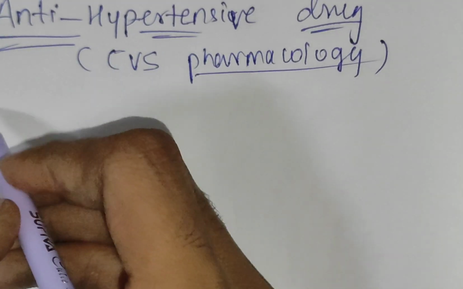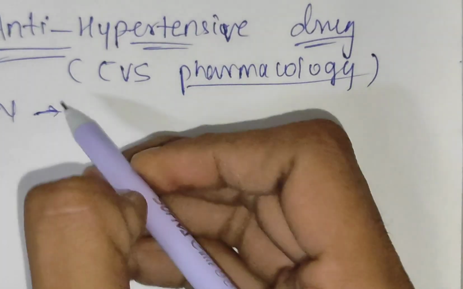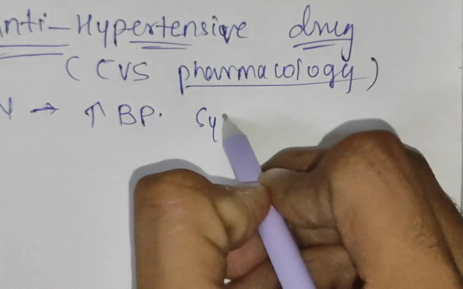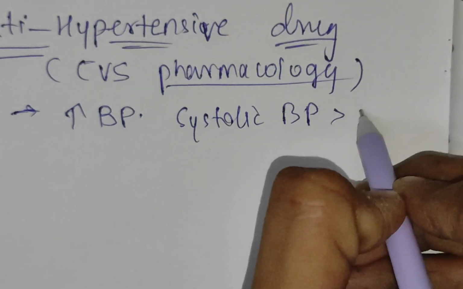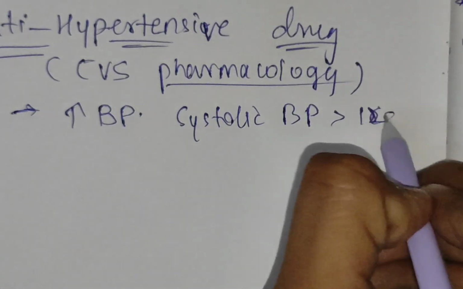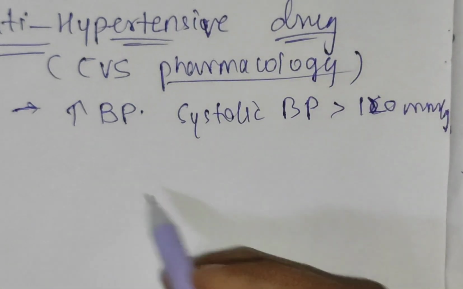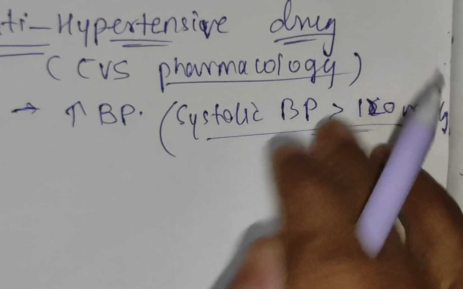First of all, hypertension. Hypertension is called an increase in the blood pressure. Systolic blood pressure greater than 120 mm of Hg. So its classification is there. Systolic blood pressure classification is there.